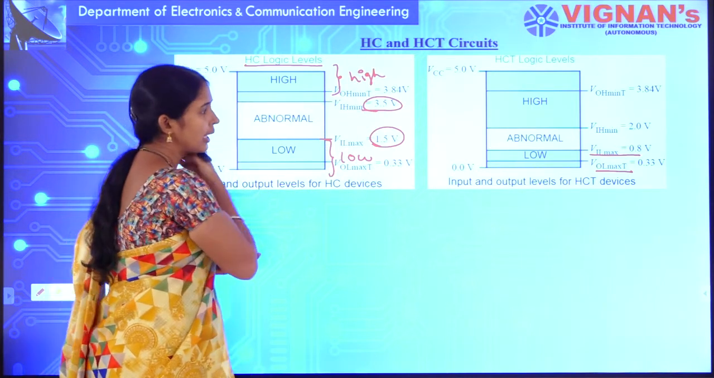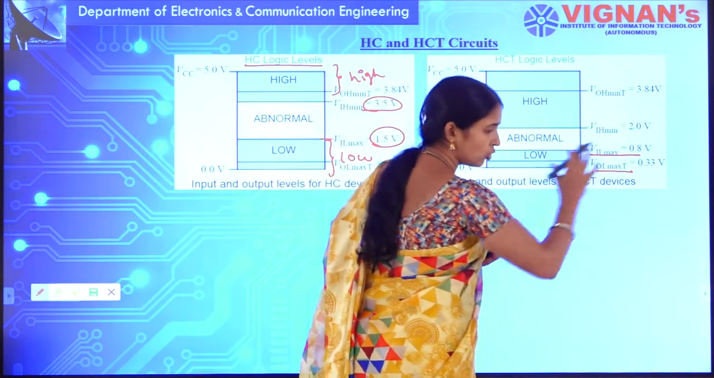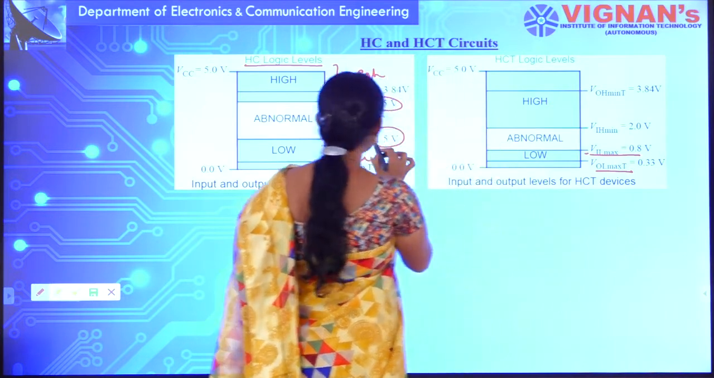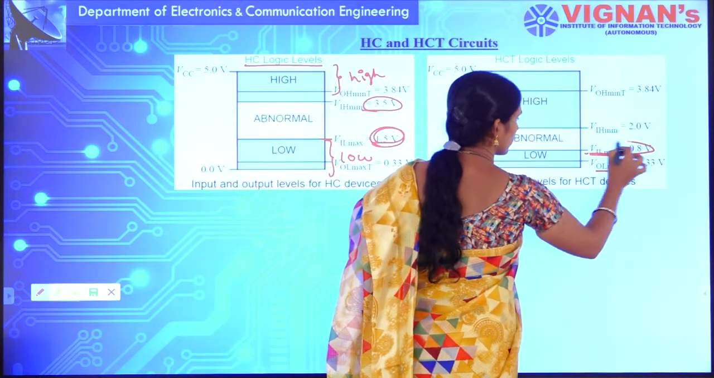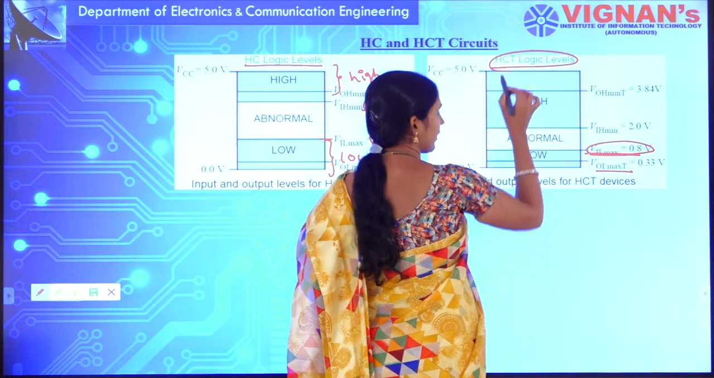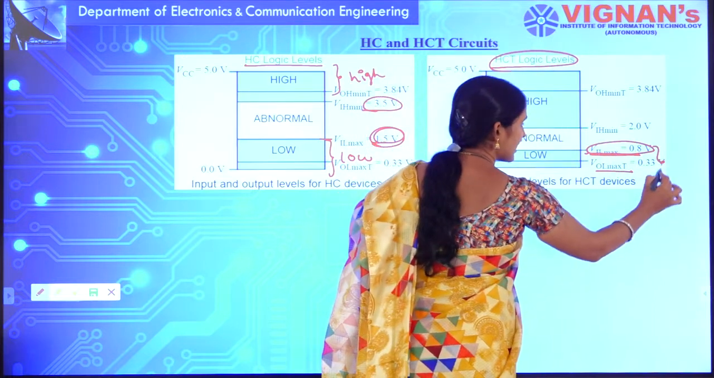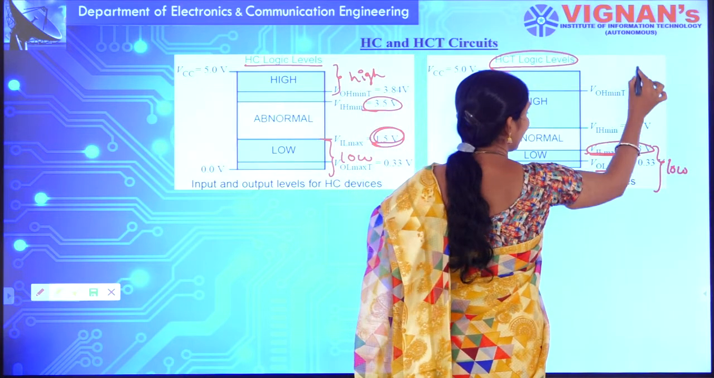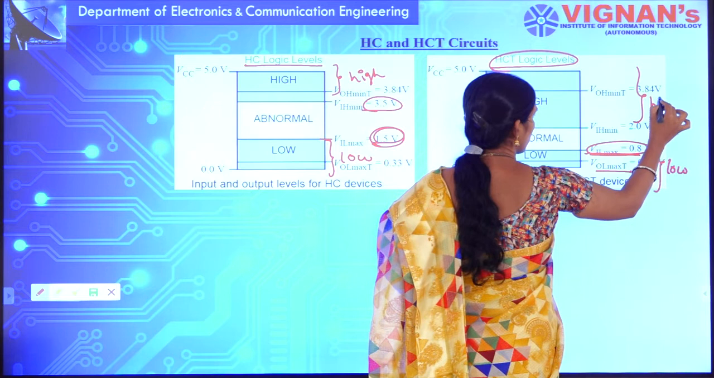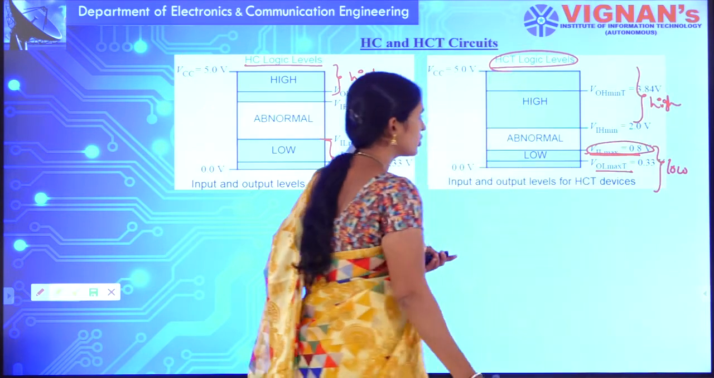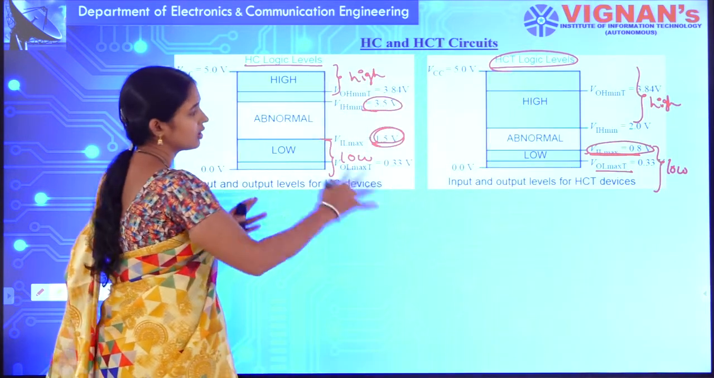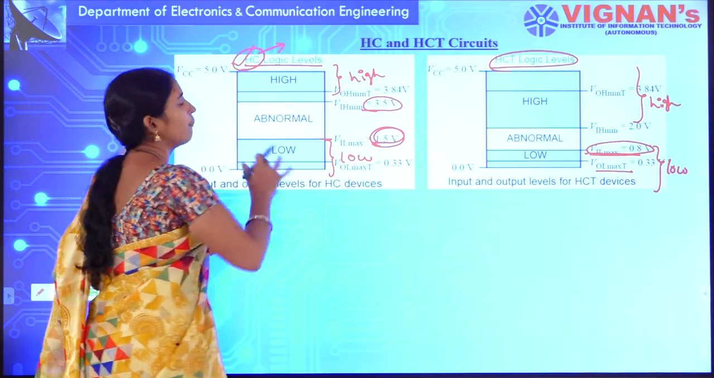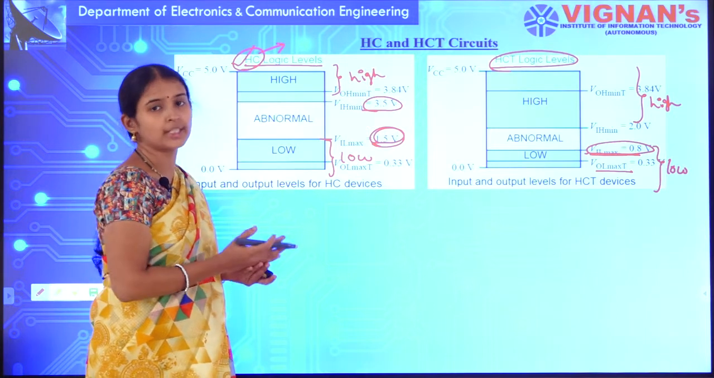Okay. Coming here, where TTL is operating with low voltages, that is why this low voltage is reduced from 1.5 volts to 0.8 volts. So, HCT devices take less than 0.8 volts as logic low and greater than 2 volts as logic high. So, why is there a difference? Because this HC logic family is not compatible with TTL logic families.